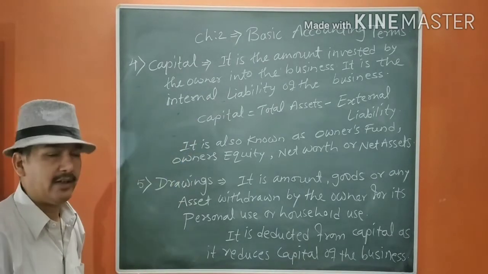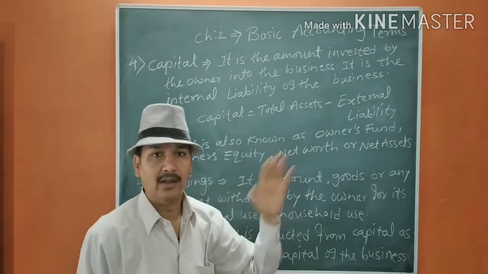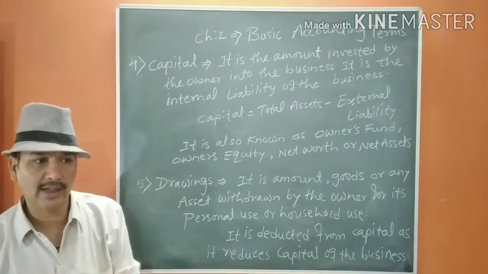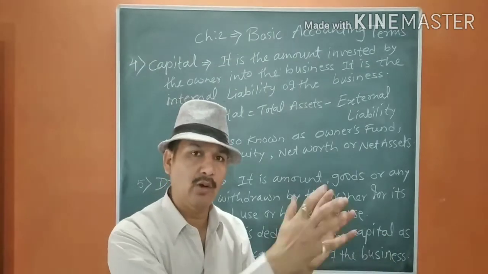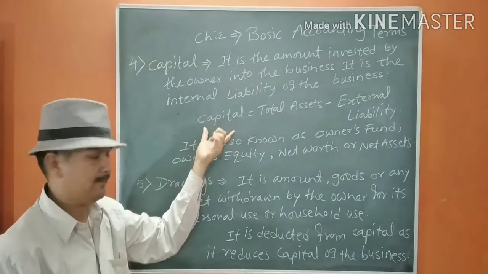The formula for calculating capital is total asset minus external liability. That means how much asset the business is having, out of that the amount will be paid first to the outsiders. What remains is the amount related to the owner.